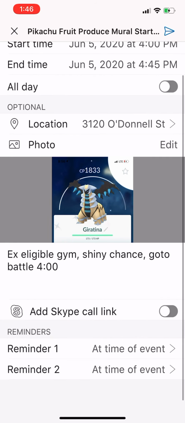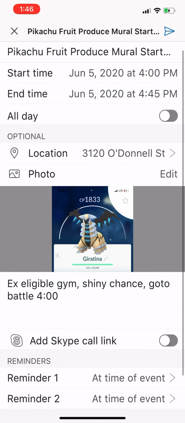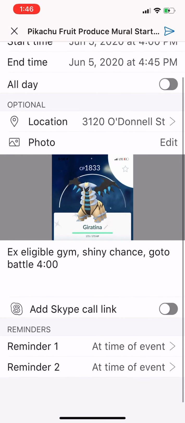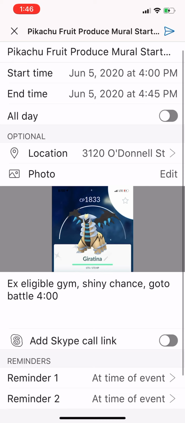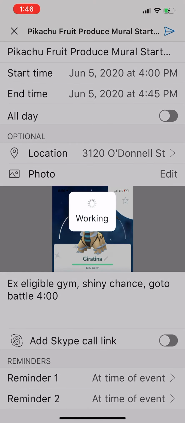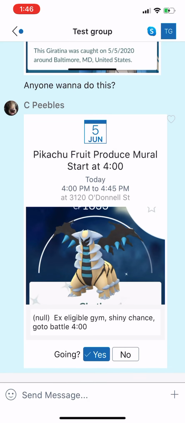So once we've got all that up there, guys, we've got our name of a raid boss, the gym, and the start time. We have a location. We can submit this. We've fancied it up with a picture, so that's great. Let's hit the arrow in the upper right-hand corner to submit. Now we have created this raid, guys.